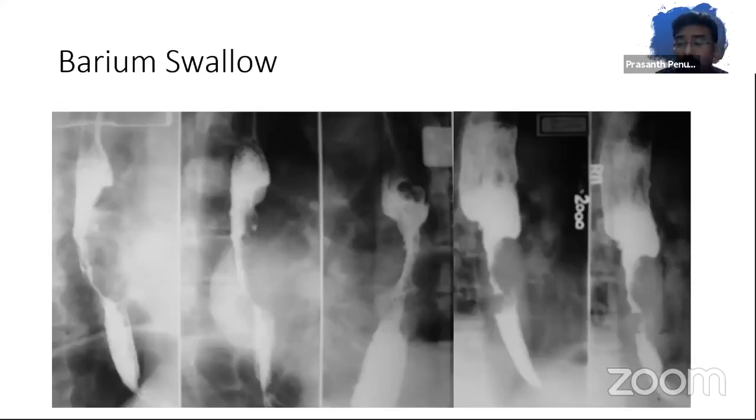But for the sake of residents, I think it's important to know that such an investigation exists, and these are some of the old images from way back in the 2000s, where barium swallow was routinely being done for almost each and every patient. Even now, for motility disorders, barium swallow is being done and certain lesions can be picked up, but I don't see a role for barium swallow in 2021.